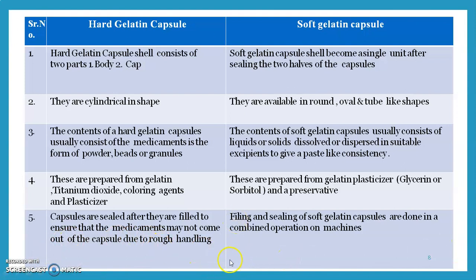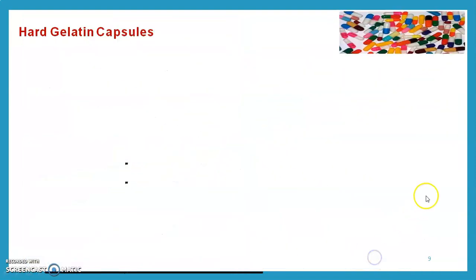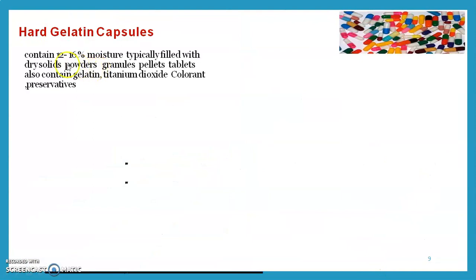If we carry it roughly, it should not separate. That's why a capsule after filling should be sealed. In soft gelatin capsule, filling and sealing is one combined operation. Then we see the hard gelatin capsule.